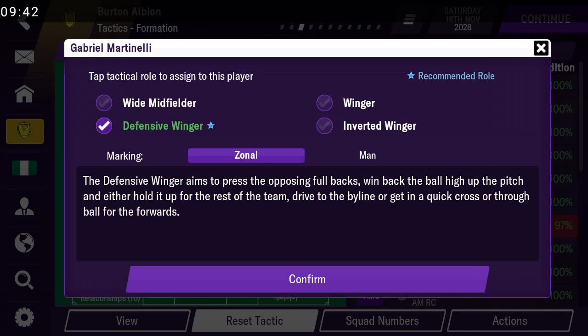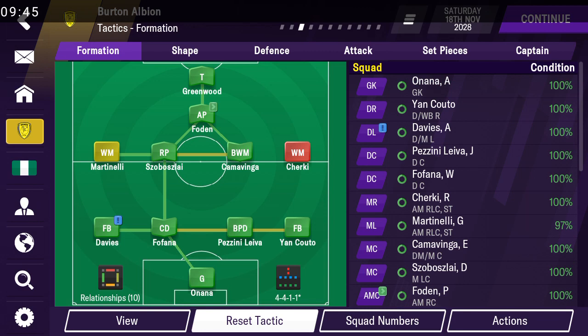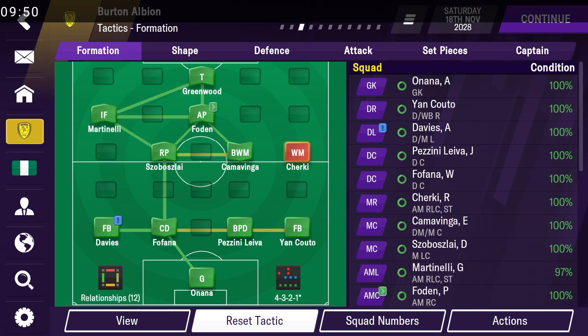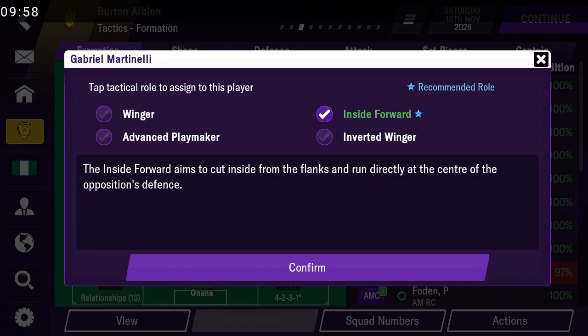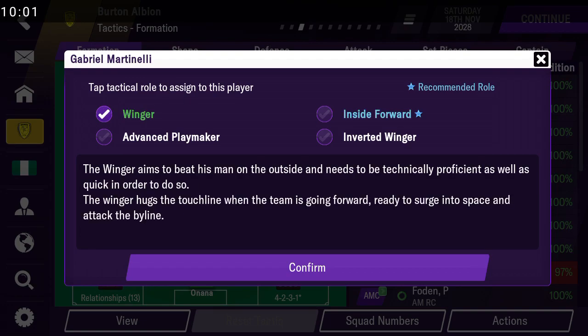Let me move my wingers up so you see the winger's role. The winger is just your normal winger, the ones that cross. The winger aims to beat his man on the outside and needs to be technically proficient as well as quick in order to do so. The winger hugs the touchline when the team is going forward, ready to surge into space and attack the byline. An example of the winger is Adama Traore and Mertens. What they just do is run at that flank and give crosses. They don't drive in and they don't do a lot of that.